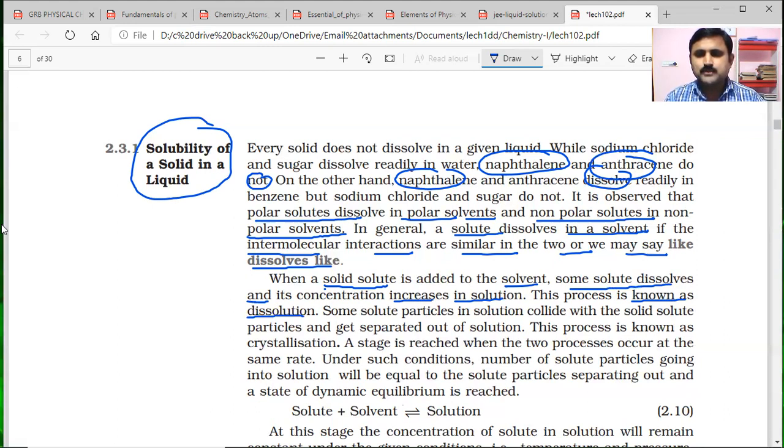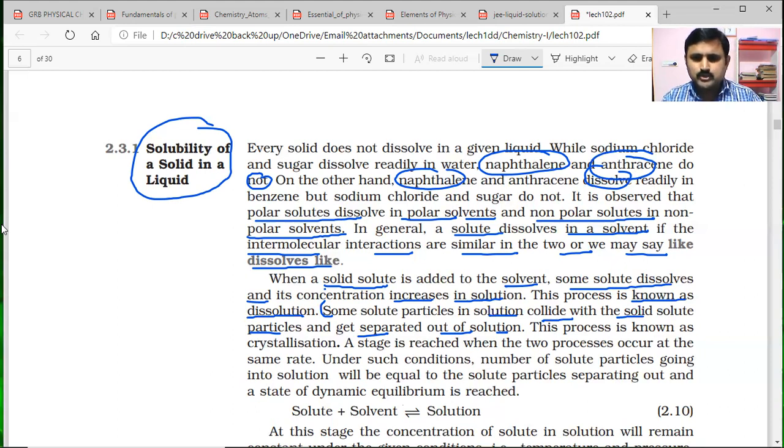Some solute particles in solution collide with the solid solute particles and get separated out of the solution. NCERT is meant for research only.